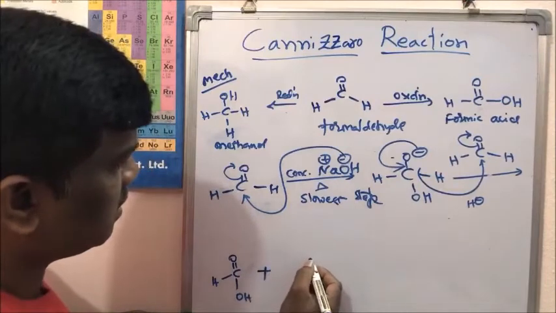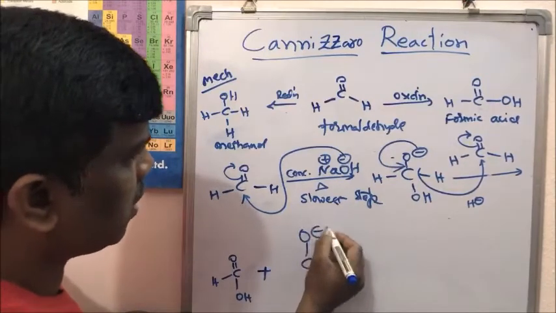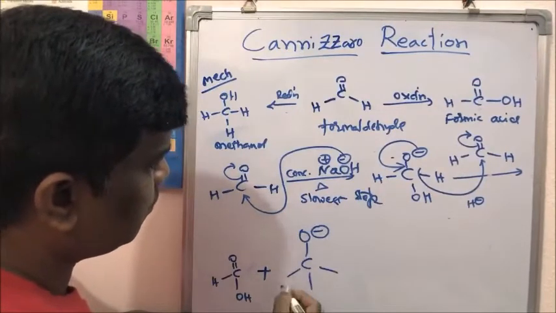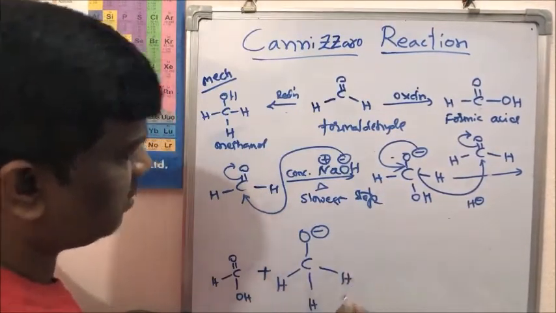This is CO minus, and here a new hydrogen has come.